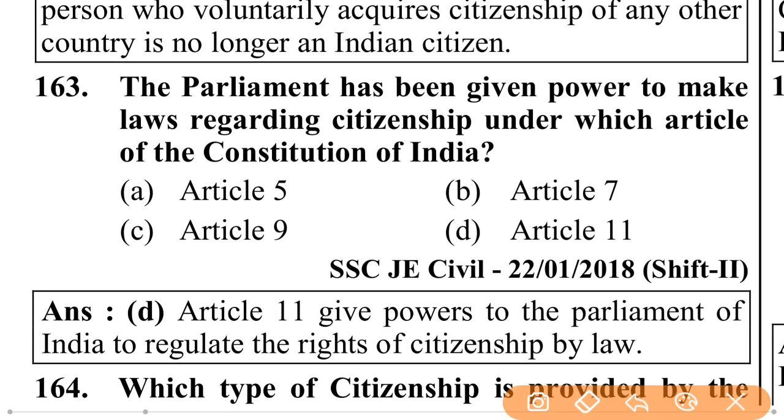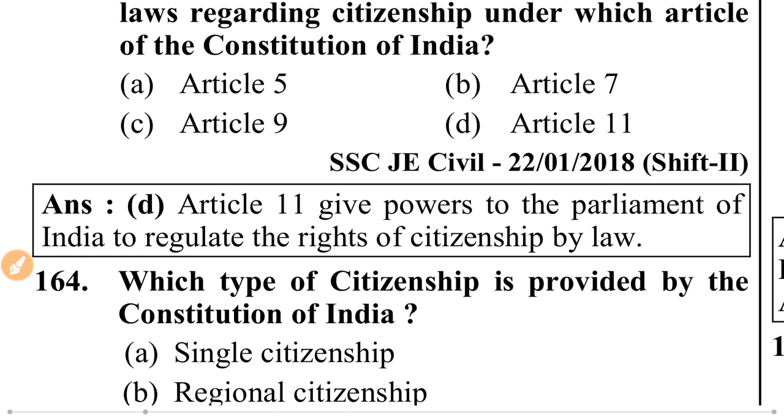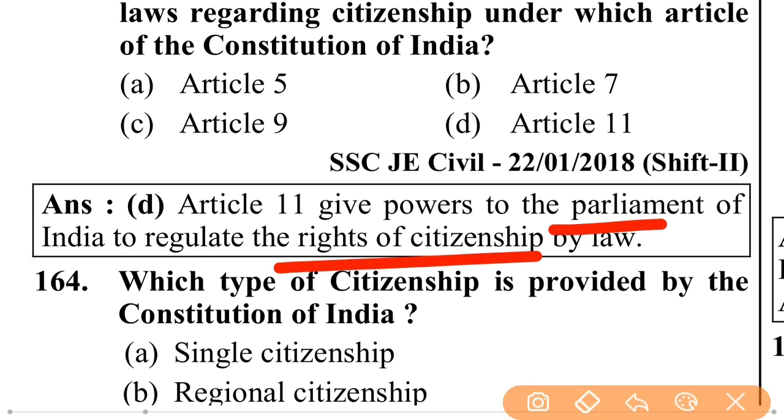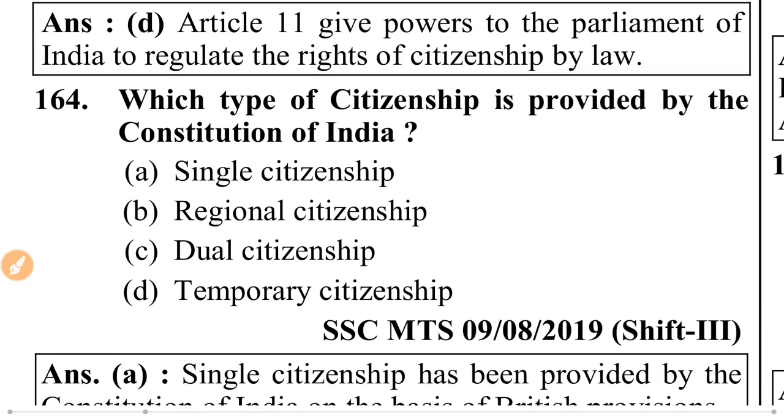The Parliament has been given power to make laws regarding citizenship under which article of the Constitution of India? Article 5, Article 7, Article 11, Article 9. Article 11. Article 11 gave power to the Parliament of India to regulate the rights of citizenship by law.